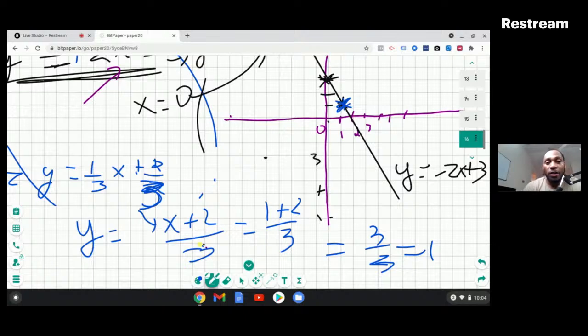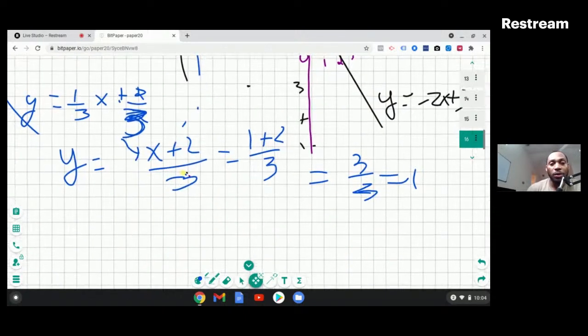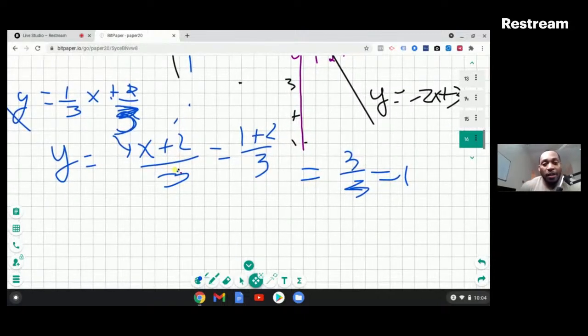If we want to know another point that this line passes through, let's plug in a point. I could put maybe 4, and I could choose negative 2 as well. The reason I'm choosing 4 is because I want this to look nice. When I plug in a number, I want to get an integer out. That's why I chose 1: 1 plus 2 is 3, and 3 divided by 3 gives me 1.